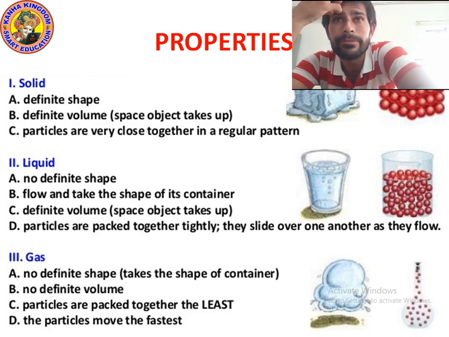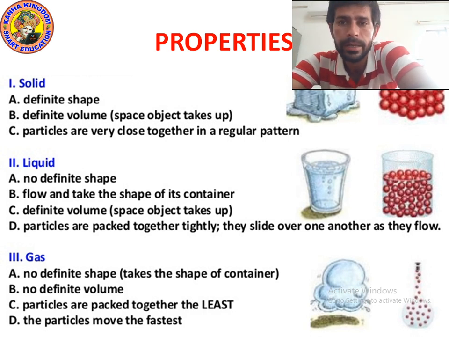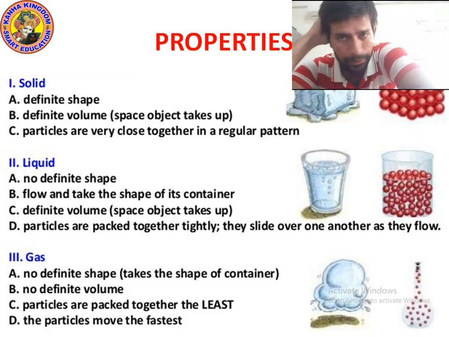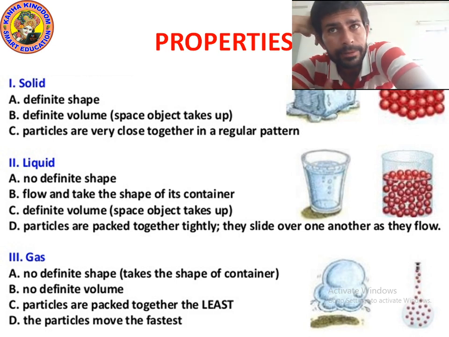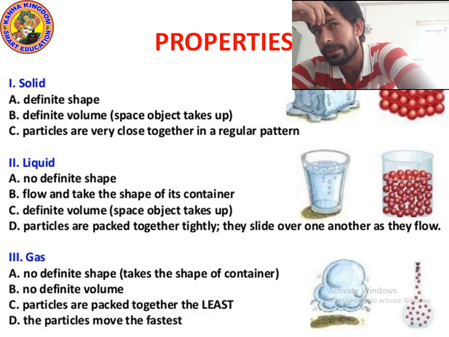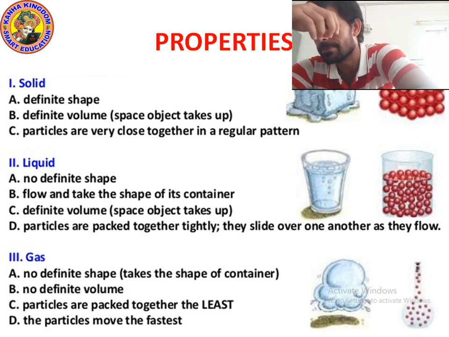Next is liquid. Liquid has no definite shape, which means it can change its shape. Suppose I take liquid water. If water is in a glass, it will take the shape of the glass. If water is in a bowl, it will take the shape of the bowl. So liquid has no fixed shape. It flows and takes the shape of its container. But it has a definite volume. Solid also has a fixed volume, the space an object takes up.